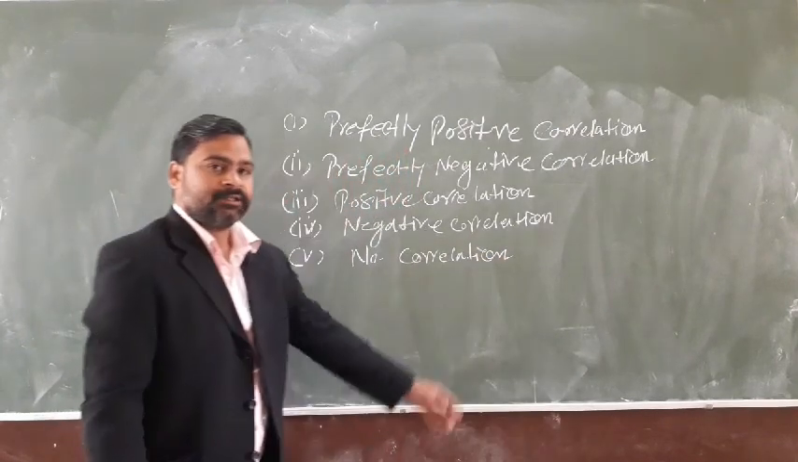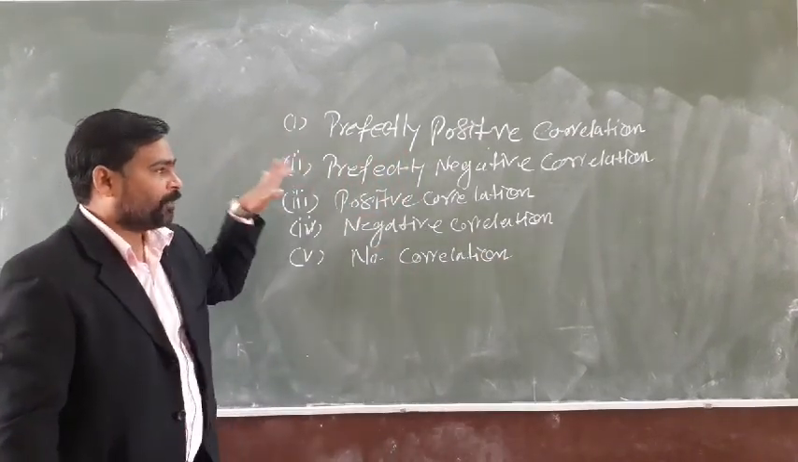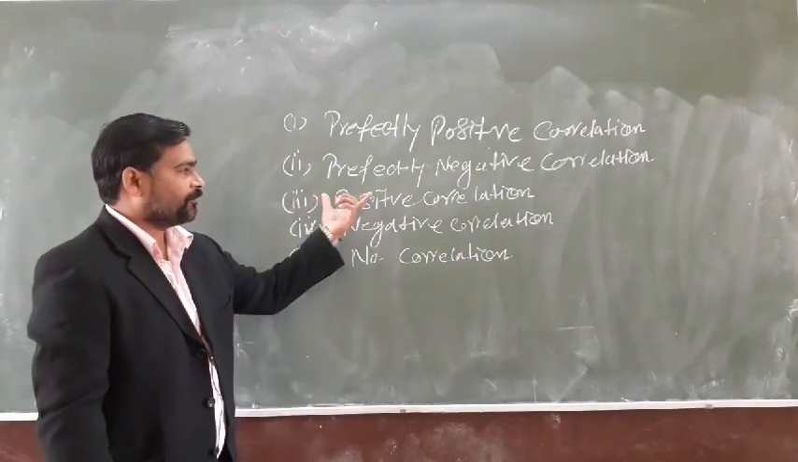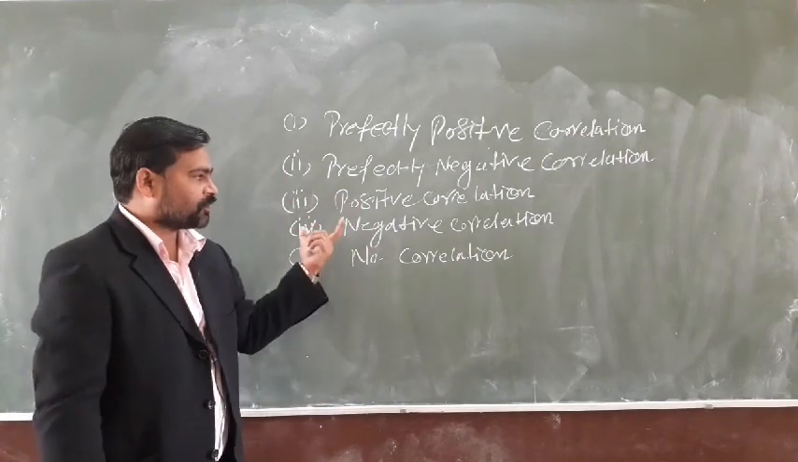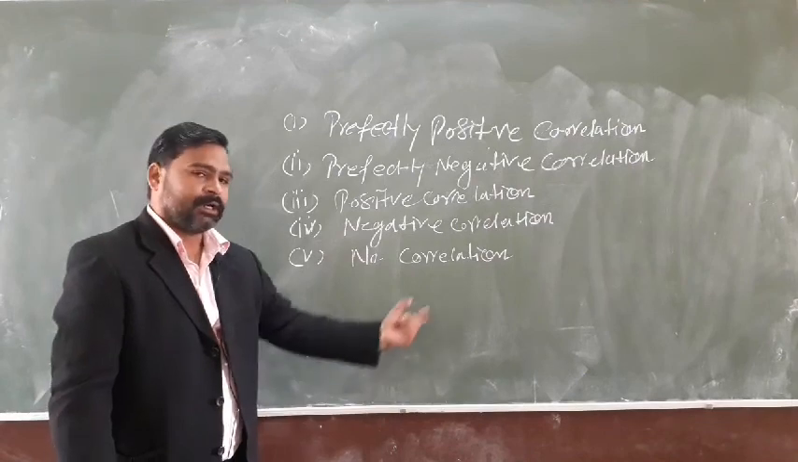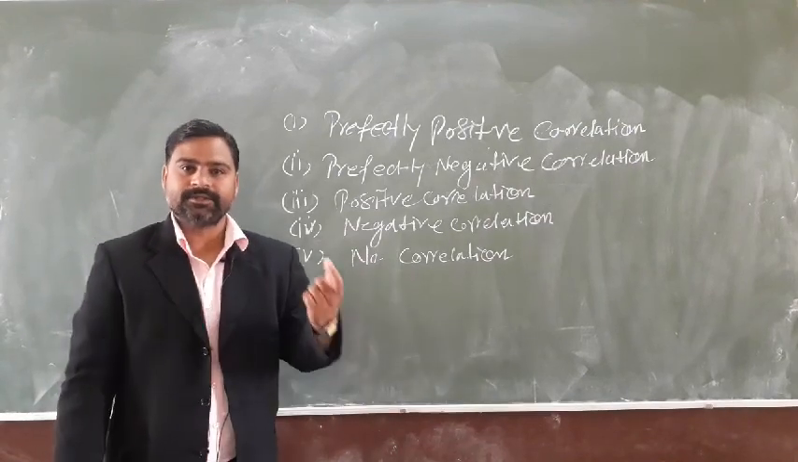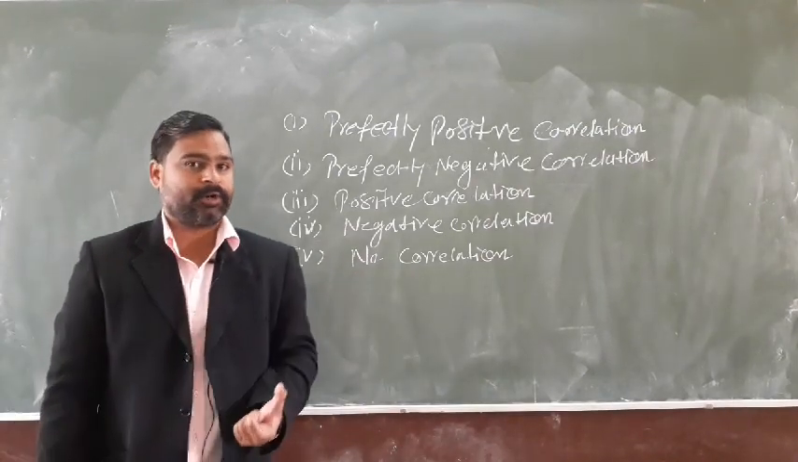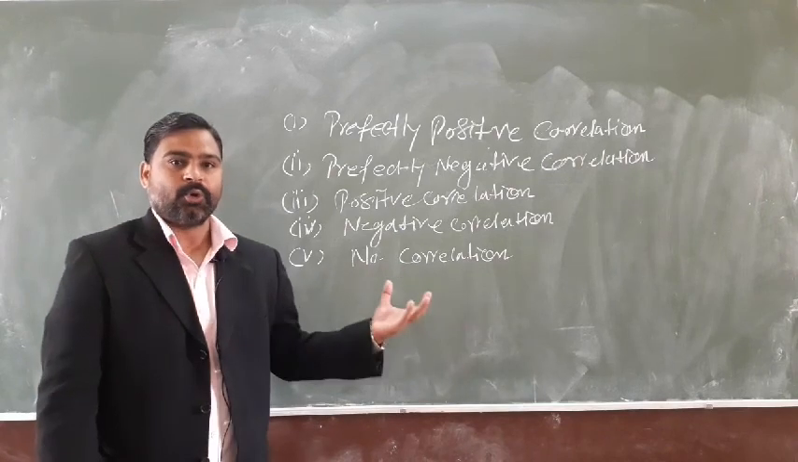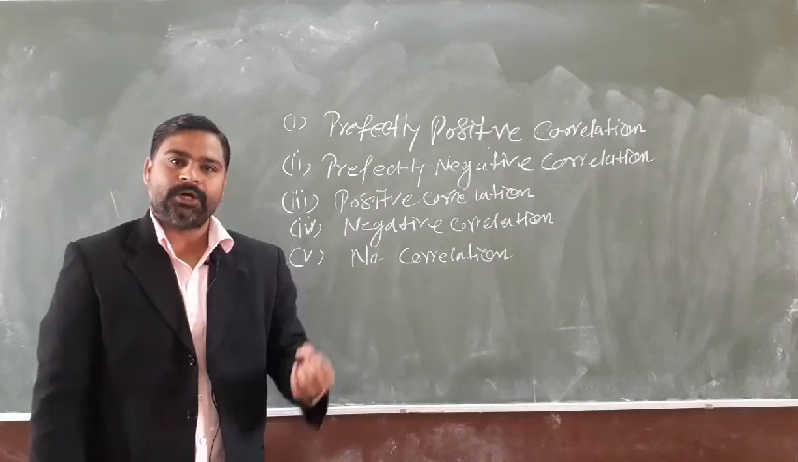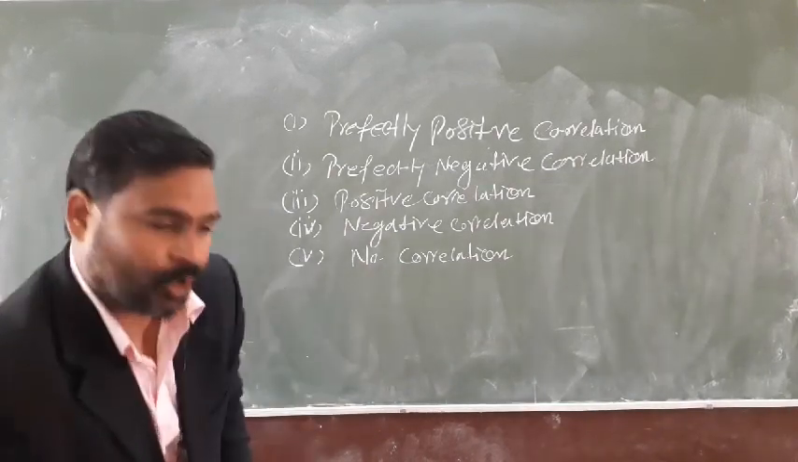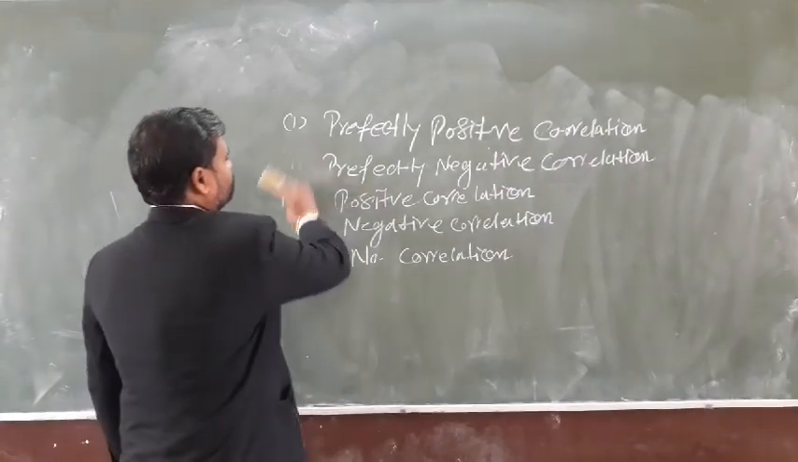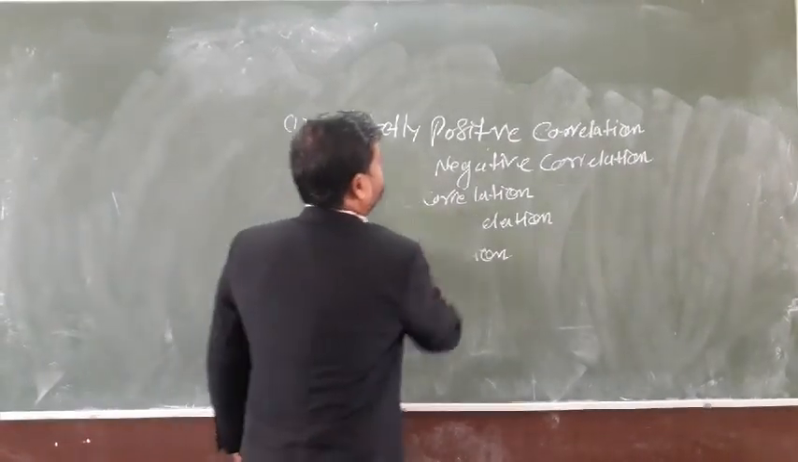Here we find 5 types of correlation: perfectly positive correlation, perfectly negative correlation, positive correlation, negative correlation, and no correlation or nonsense correlation or absence of correlation, where there is no correlation between two variables or two data groups. Here we will talk about them one by one. First is perfectly positive correlation.